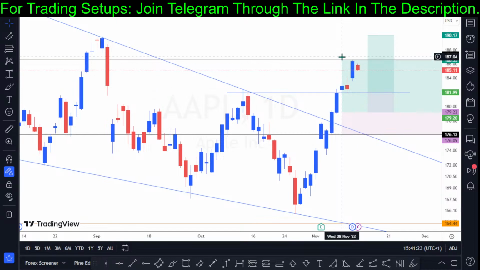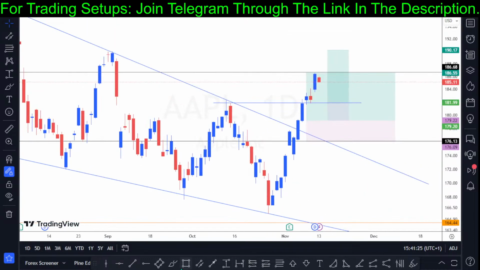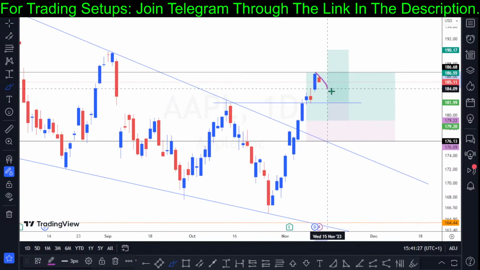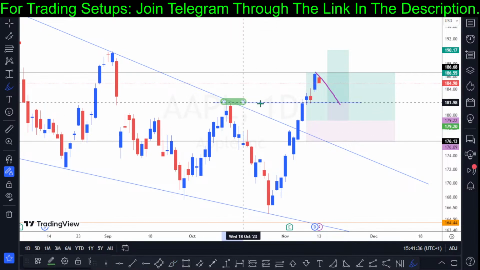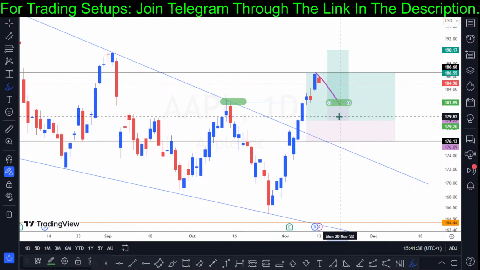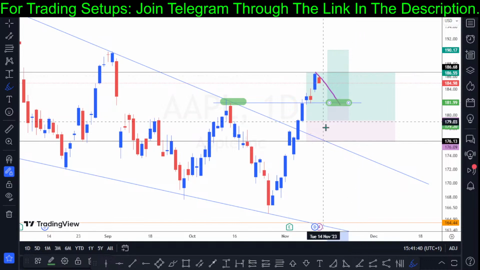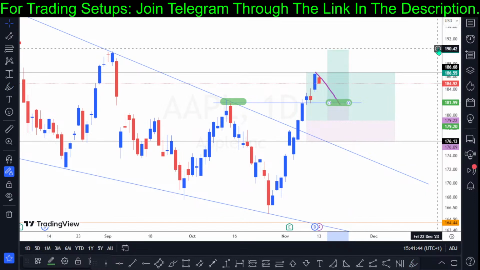So let's see if we can see a pullback. I'm currently looking out for a pullback based on the day chart. If I can see a bearish pullback to the resistance, to the previous low high swing we had right here, and if I can see a strong technical long signal, then I'll be looking out to accumulate more shares. So that is what I'm looking out for on Apple, right?